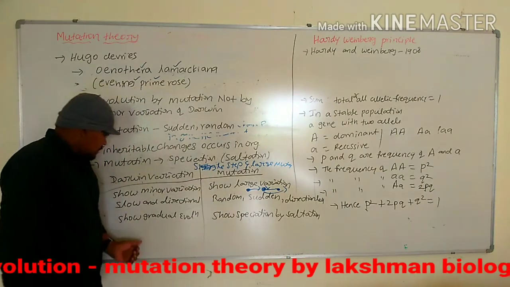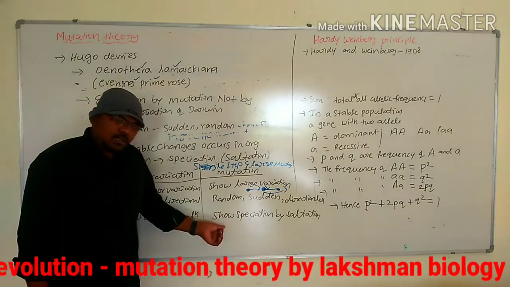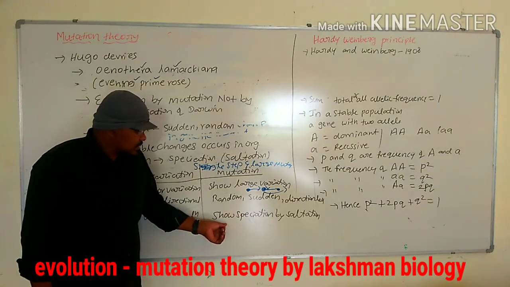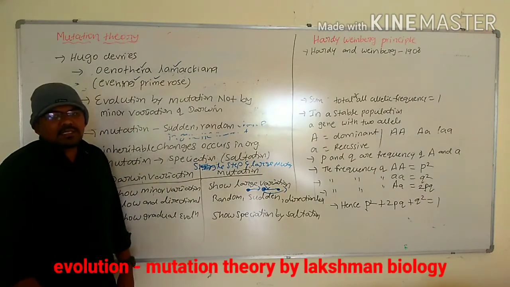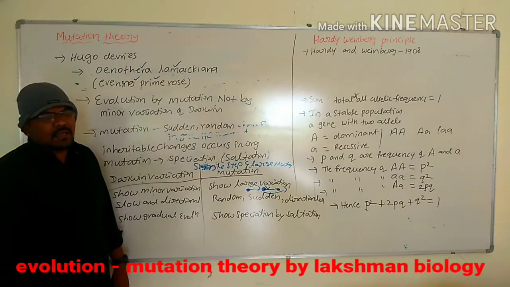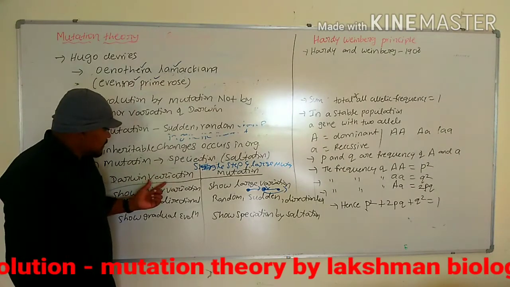Next, Darwin's variation shows gradual evolution. But mutation shows speciation by saltation, which means mutations lead to speciation or formation of a new species. Those are a few differences between Darwin's variation and mutation.